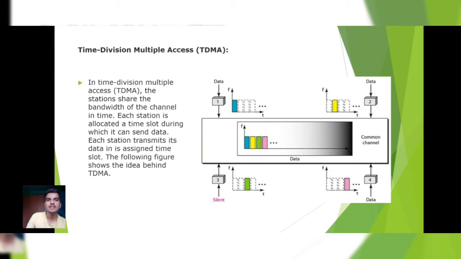Now let's see about the TDMA, time division multiple access. This figure shows the process of the time division multiple access. In time division multiple access, the stations share the bandwidth of the channel in time. Each station is allocated a time slot during which it can send data. There is a particular time slot in which the data can be sent. Each station transmits its data in the assigned time slot. The figure shows the idea behind the TDMA.